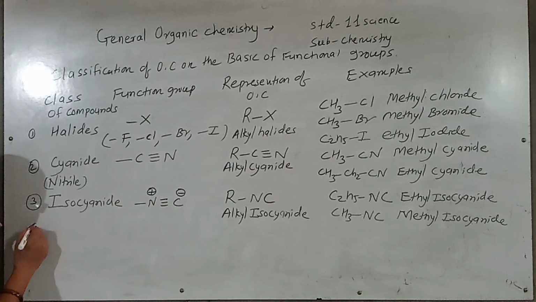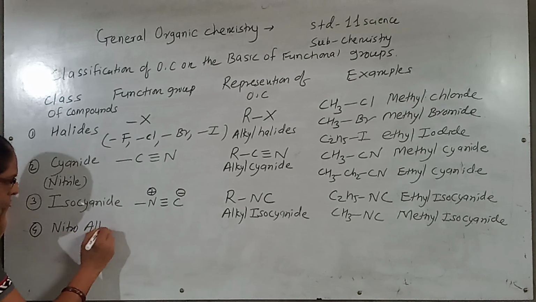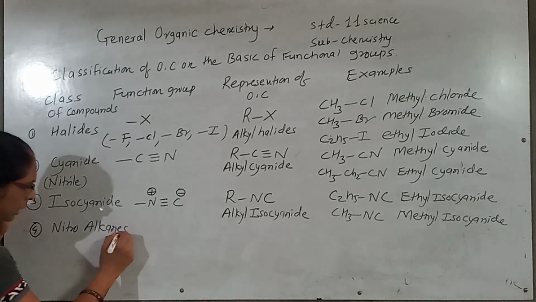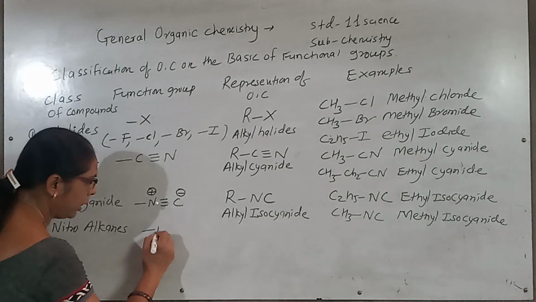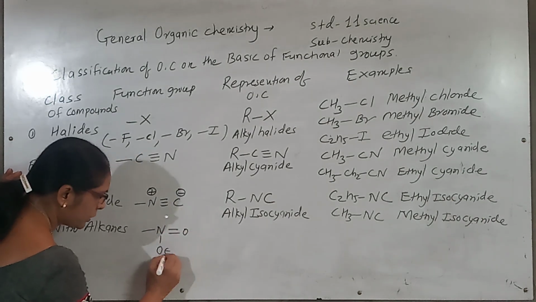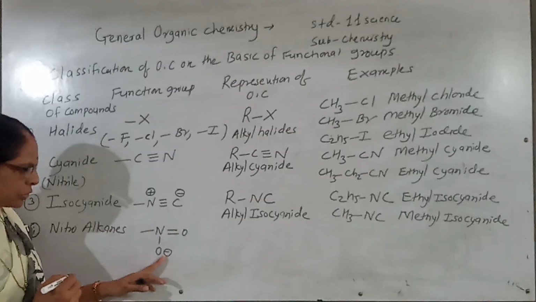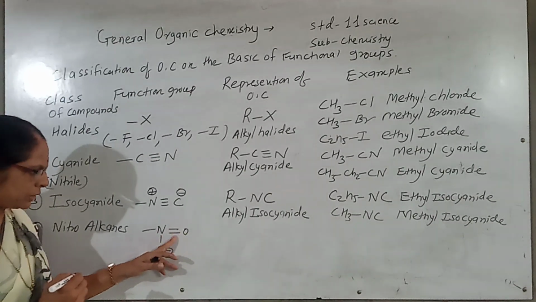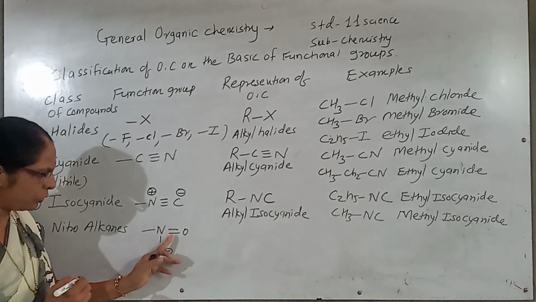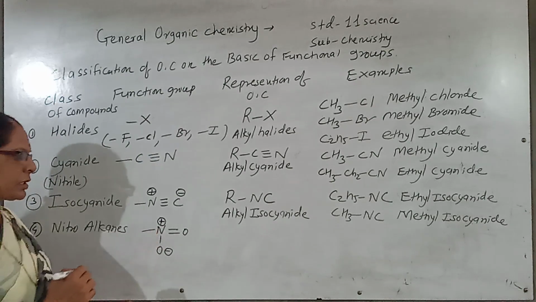The next group I consider is the nitroalkanes. Nitro, NO2, is a nitro group. The functional group is a nitro. Oxygen has 2 valency, so this is a negative charge. This oxygen has 2 valency, negative charge. This nitrogen has 4 valency, so I place the positive charge because 1 valence is extra.